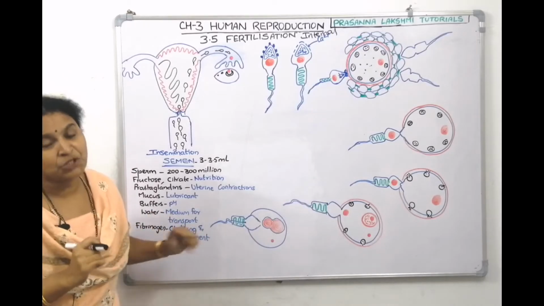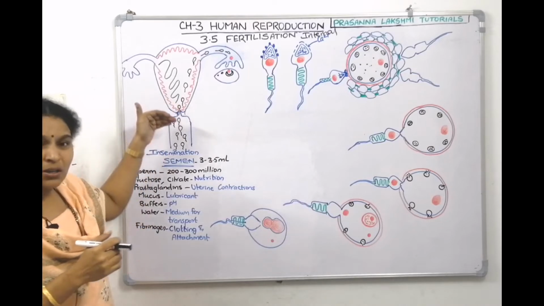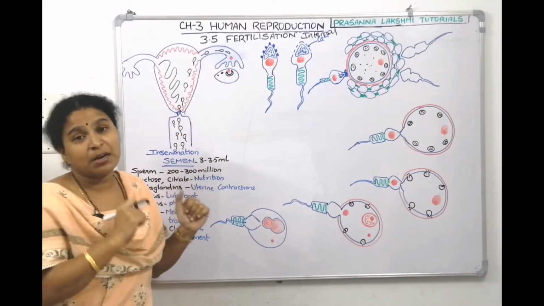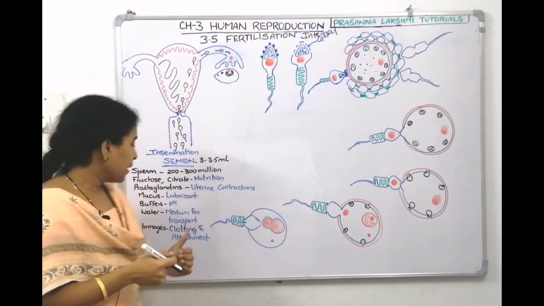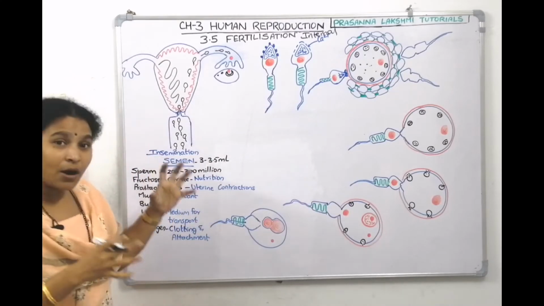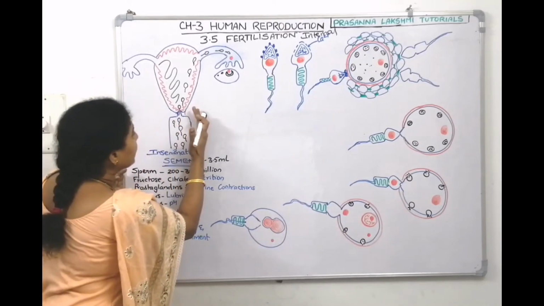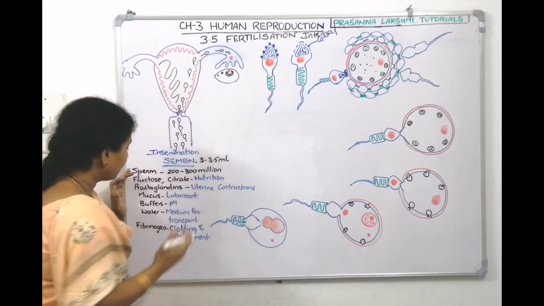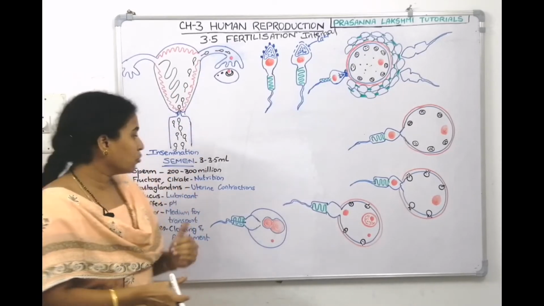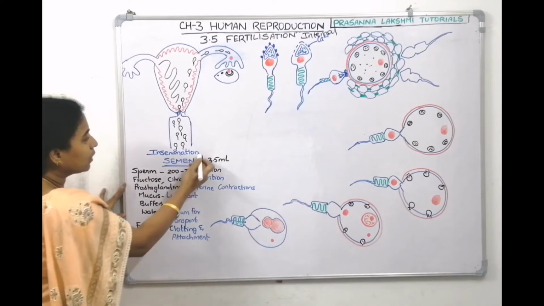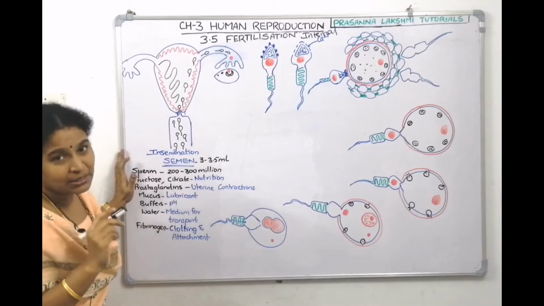It helps in attachment. See, if the semen is not clotted, it can't stay in the female reproductive system. It just drops down, and then the chances of fertilization become less. If the fibrinogen can clot the semen, then the semen can attach to the vaginal walls and the uterine walls, and the chances of fertilization are enhanced. So I think you understood what insemination is: releasing the semen into the female reproductive system is called insemination.